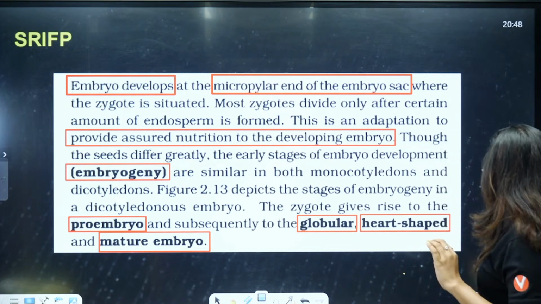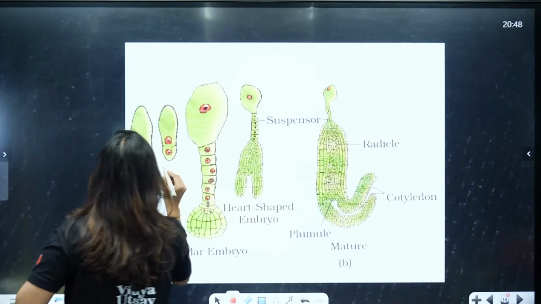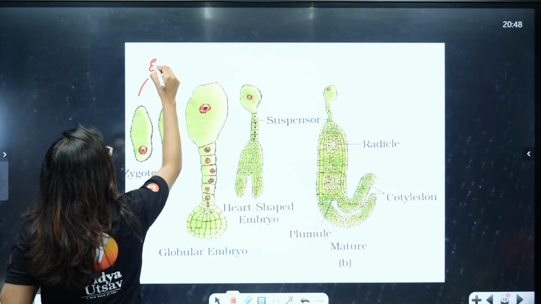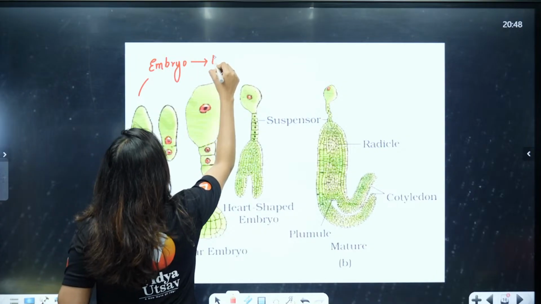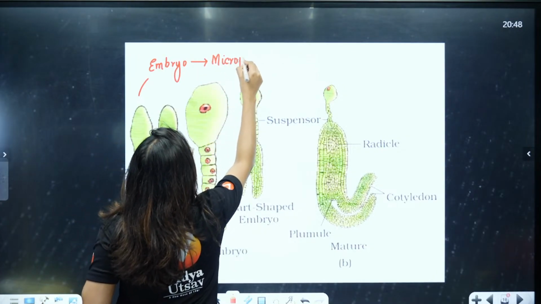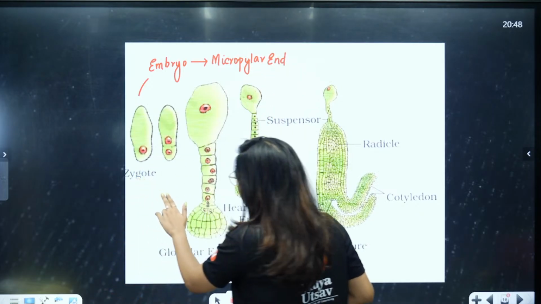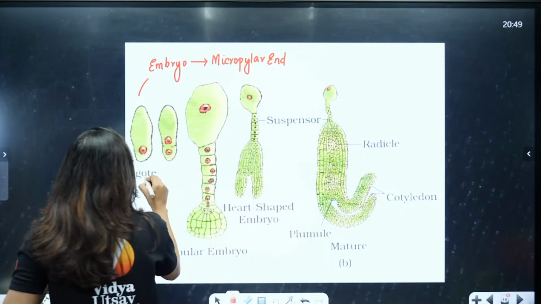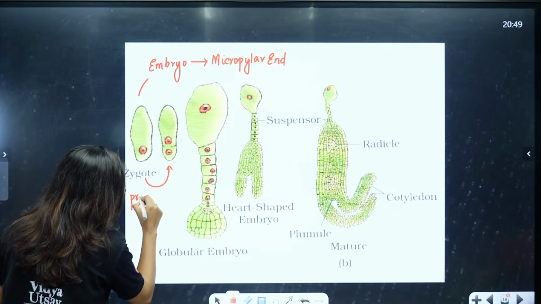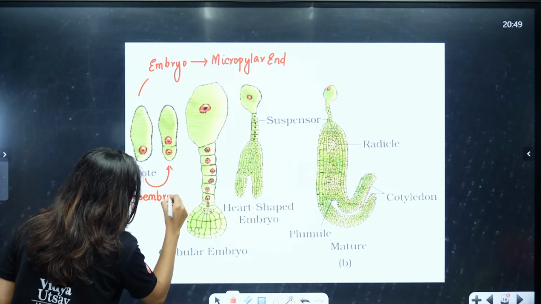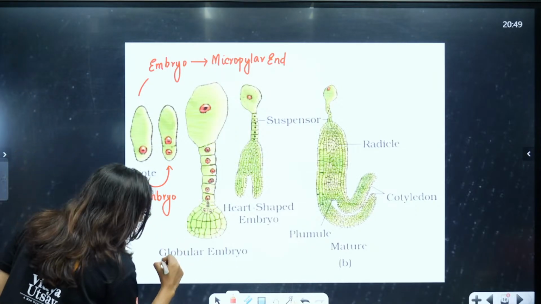Now, look here, students, what did they say? Zygote, okay, where this is formed, this embryo, your mature embryo will be formed in the micropylar end. See, locations are important, okay, micropylar end. This zygote will have to undergo division, correct, and it has formed a 2 cell stage. So, we can say a pro-embryo stage. Now, from this pro-embryo stage, it has formed a globular embryo.